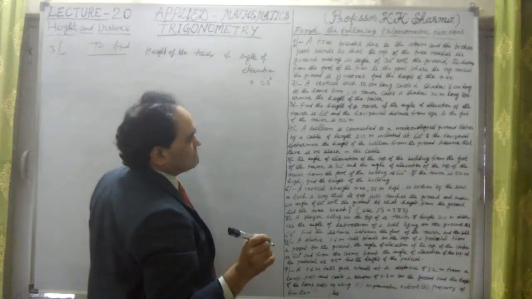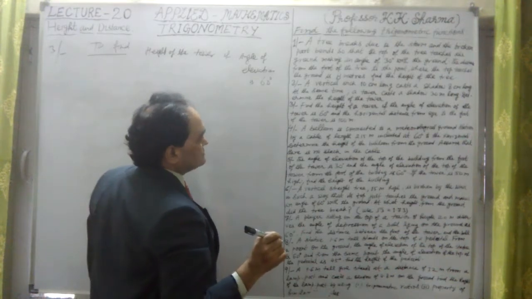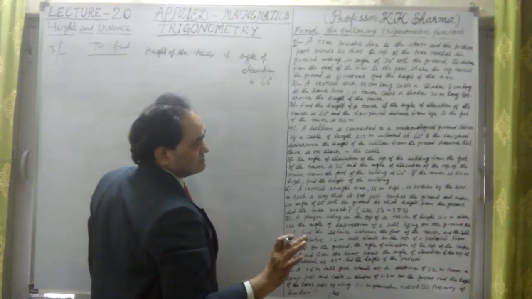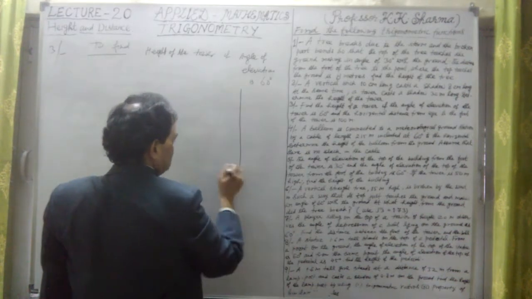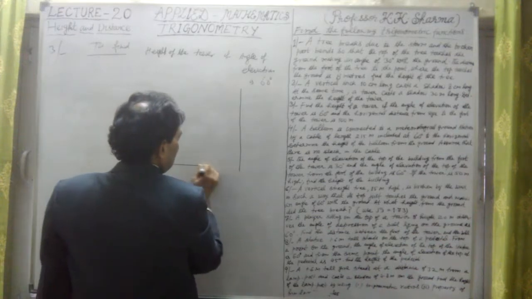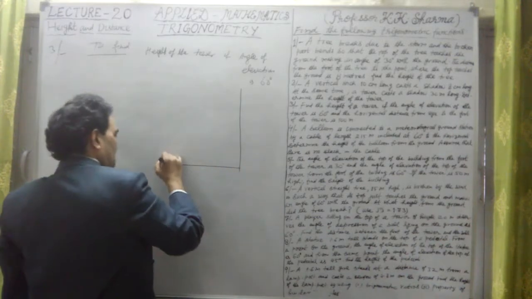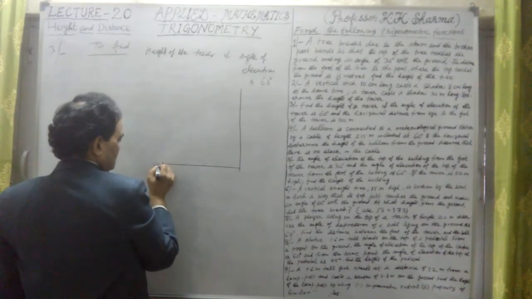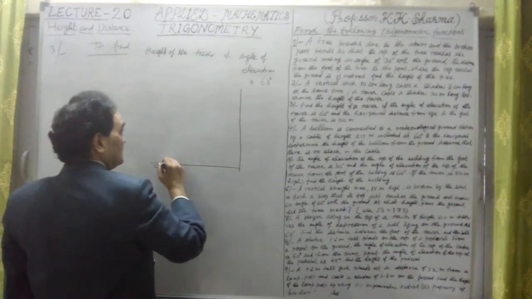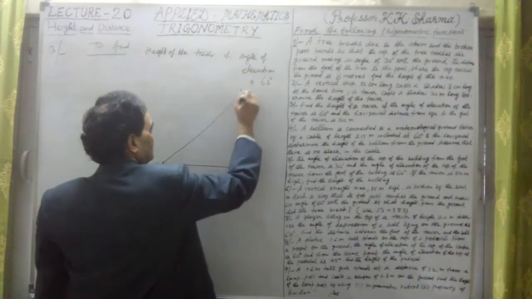Secondly, the horizontal distance from the eye to the foot of the tower. Let me take this is the tower here, and this is the eye, and this is the top of the tower.